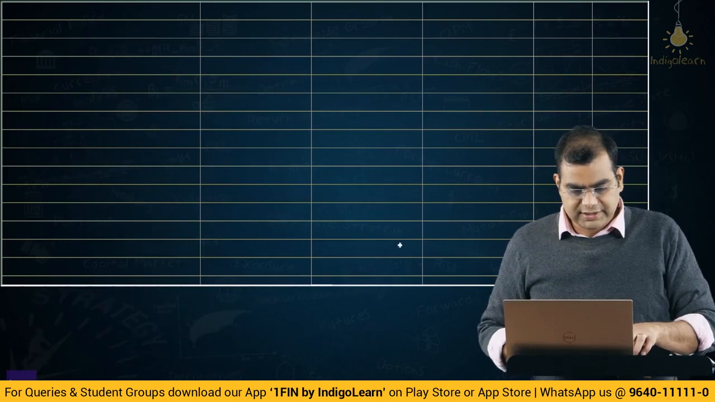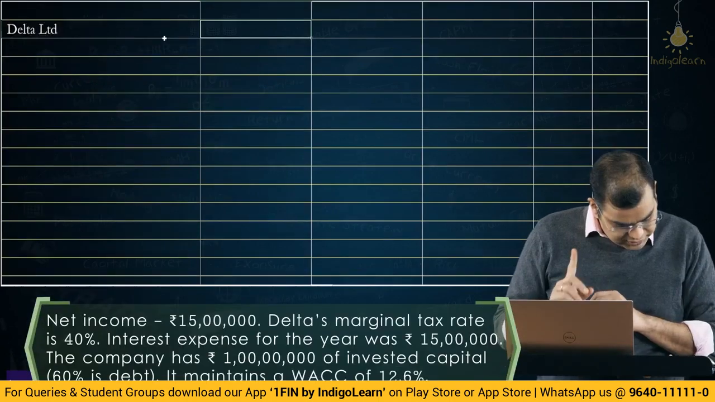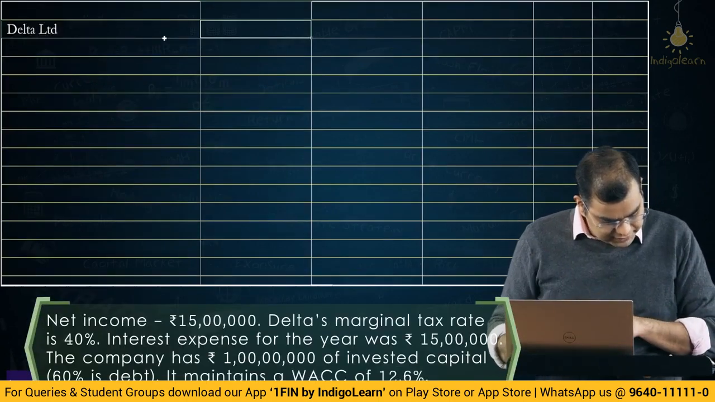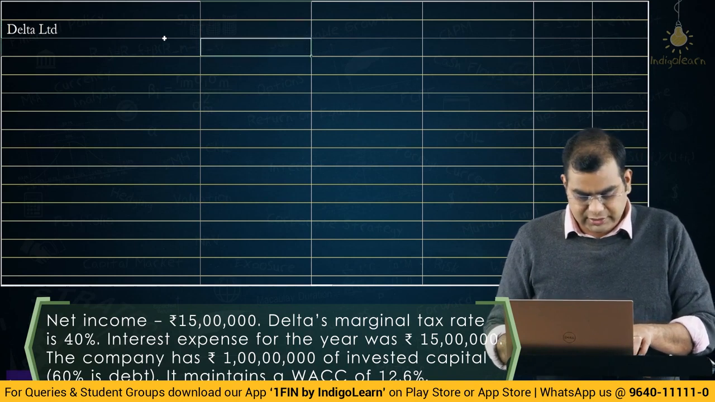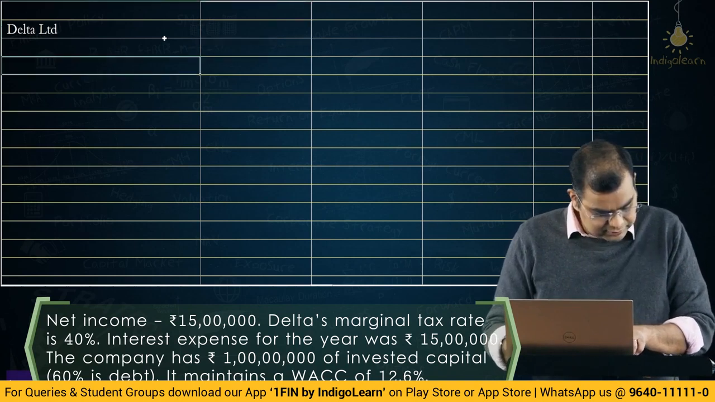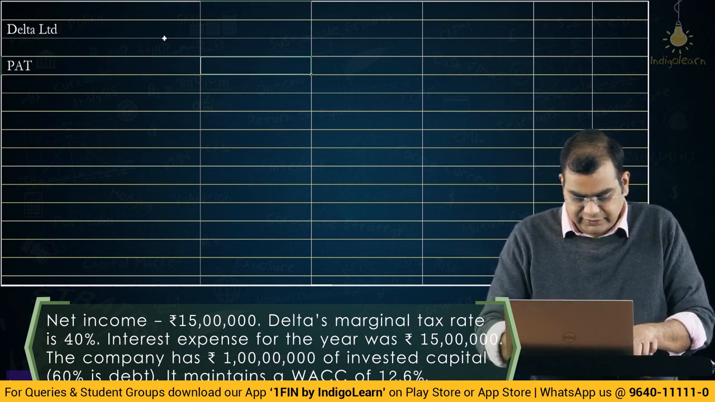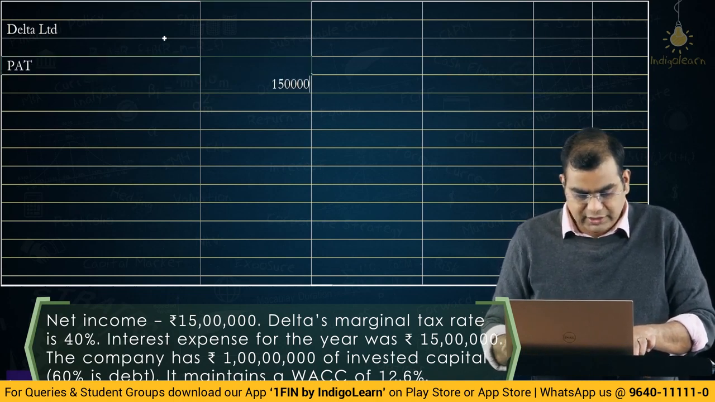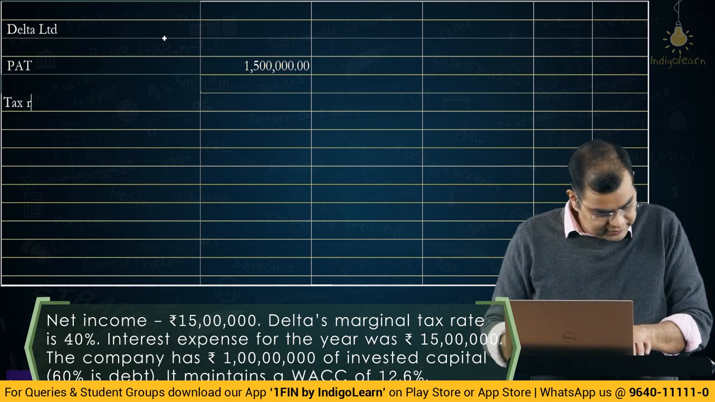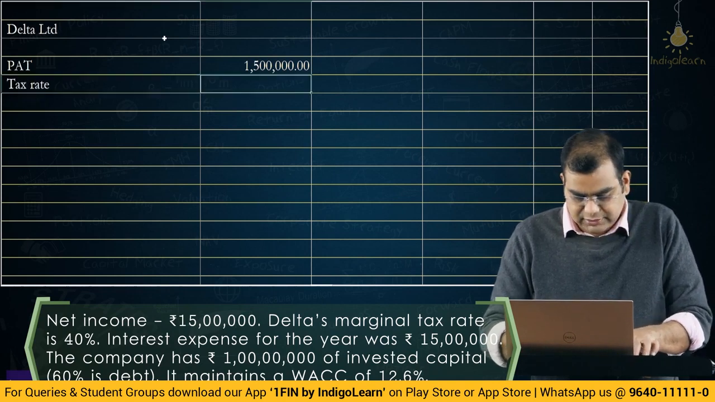Okay, friends, this is Delta Limited, right? First thing you are supposed to do is compute operating income or EBIT. So, I think we can compute that. What is the number? Net income, post-tax net income. So, PAT is how much? 15 lakhs. The tax rate they have said is 40%.